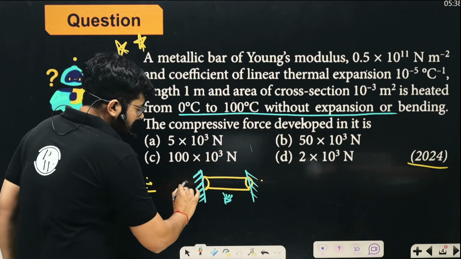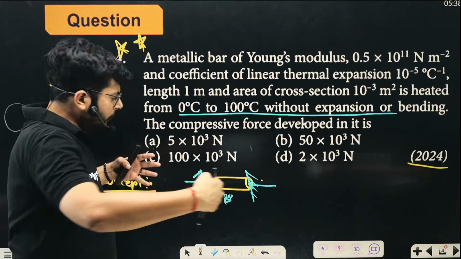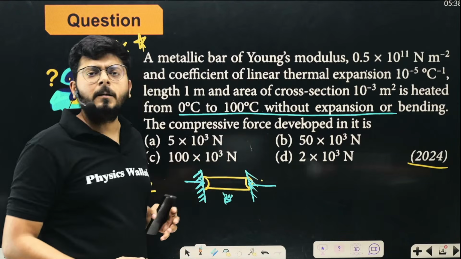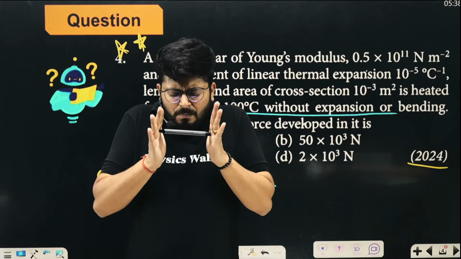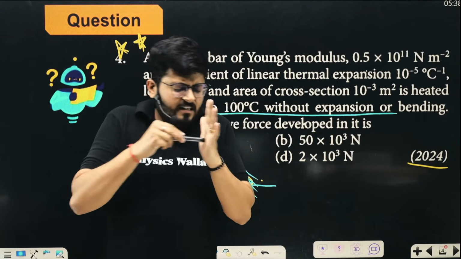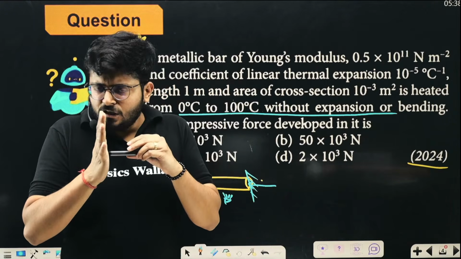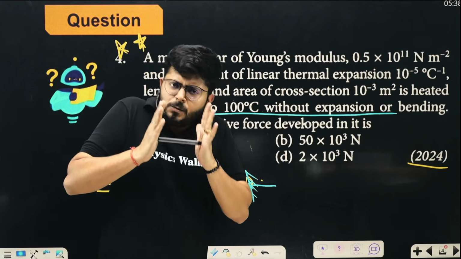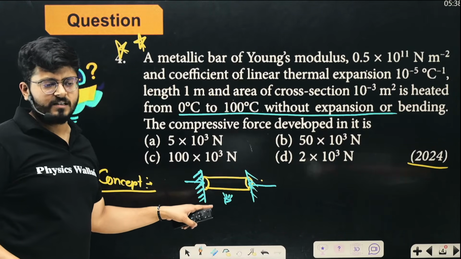So what will happen? These supports will apply the reaction force on the rod, and due to the reaction force, the rod will be under compression, right? The rod is trying to expand, and it is pushing against the walls. But the wall is not allowing it to further expand. So it is producing the compressive stress in it. We have to talk about that compressive stress, right?